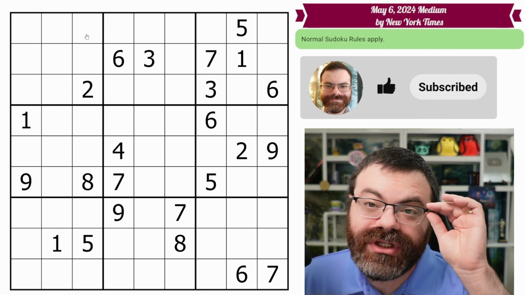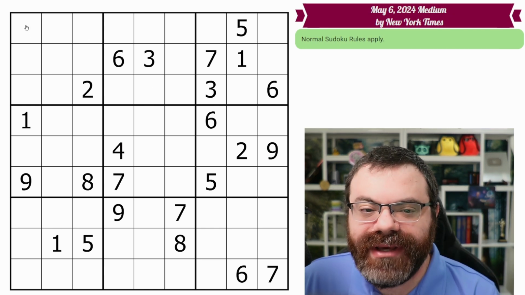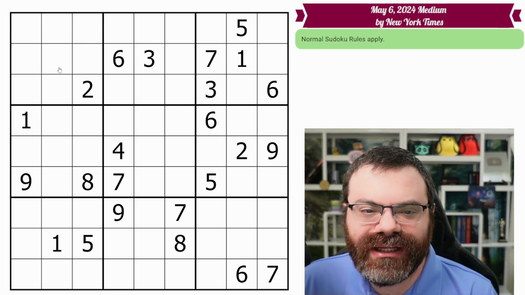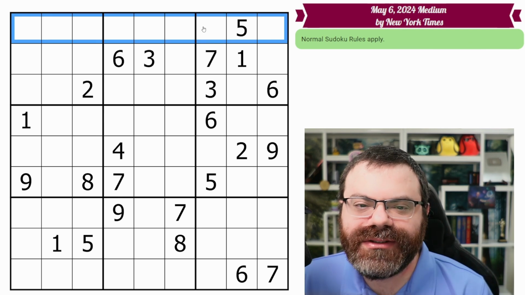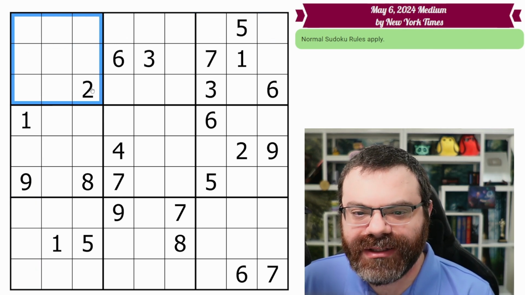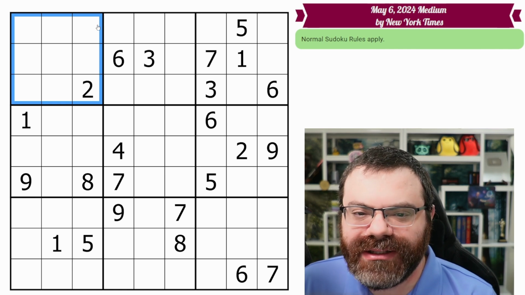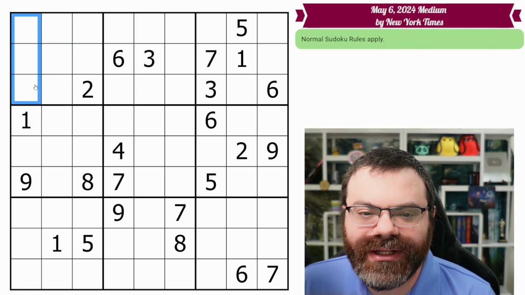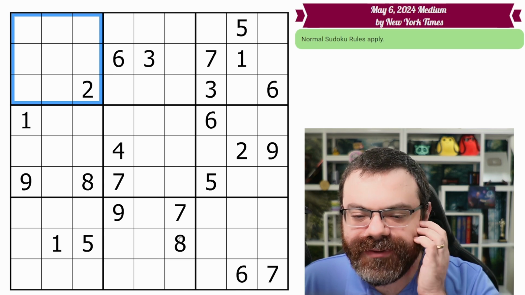Okay, so just for some terminology to make sure we're all on the same page, this is a cell. There's 81 of them in the grid. It's a 9 by 9 grid of cells. Each of these is a cell. We have a row of cells. It's always going to be 9 cells in a row. We have a column. There's 9 cells in a column. And we have a box. 9 cells in every box. The boxes are the ones that are bold denoted. So this is not a box, right? The boxes, there's 9 of them in this grid.